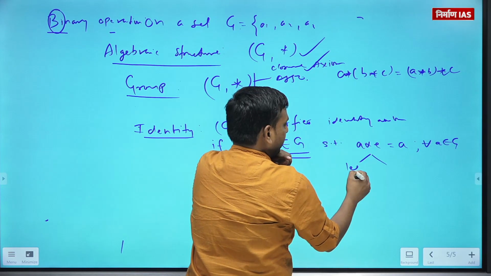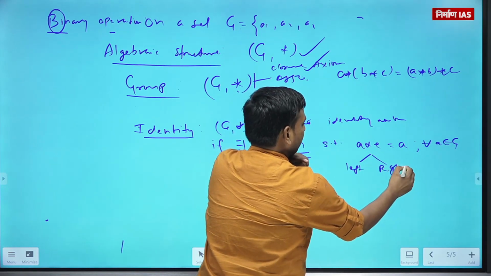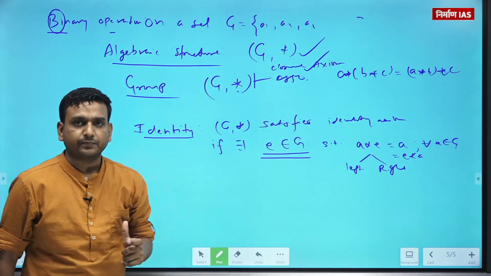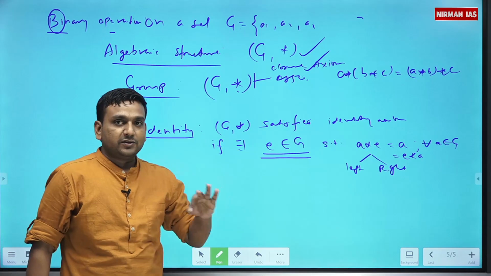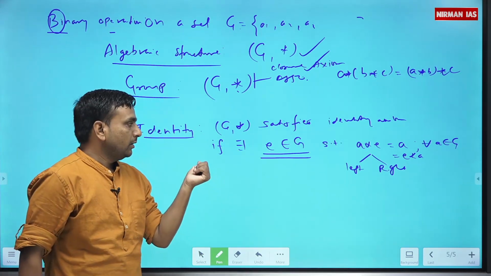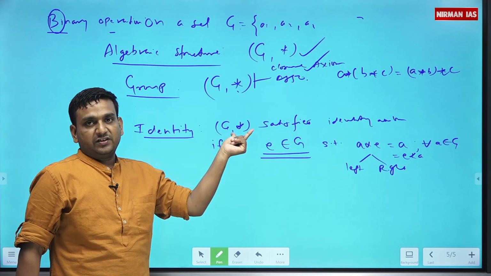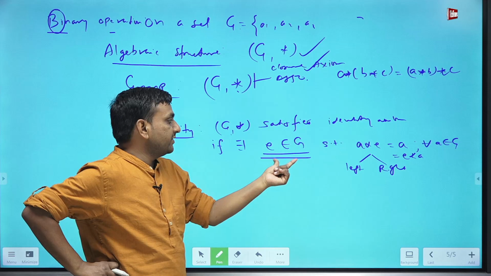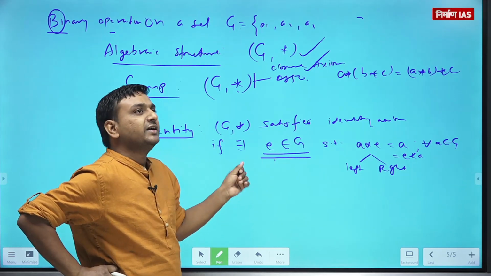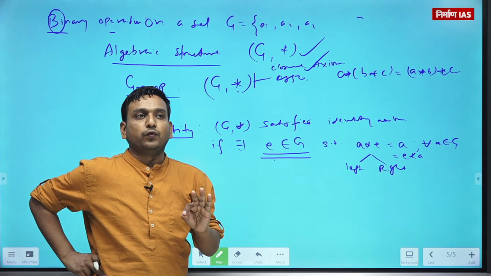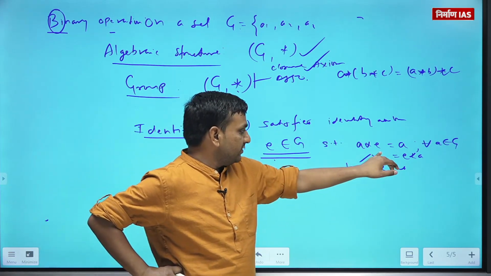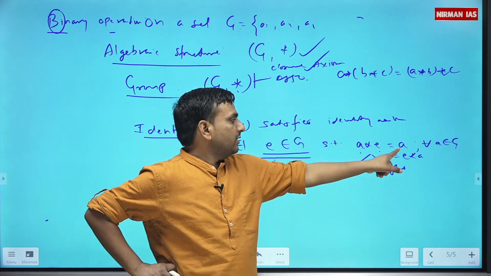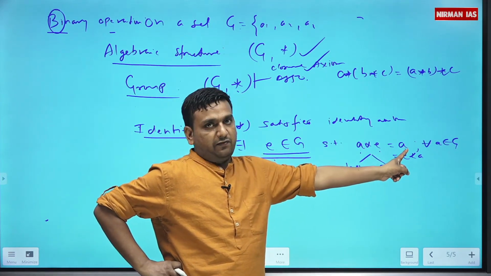People also read left identity and right identity here. I have combined those in one go. So I will repeat. Any algebraic structure is said to satisfy the identity axiom if there exists some element in G, meaning G has an element which, operated with any other element of G or with itself, gives that element itself.